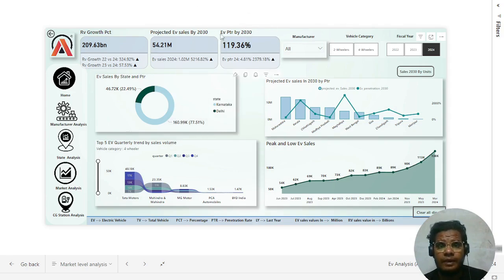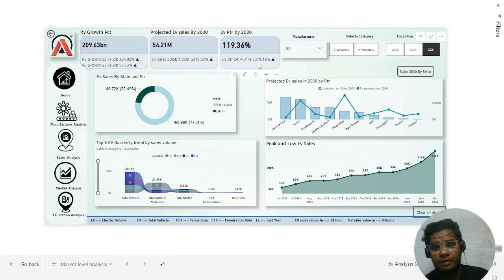See, the penetration rate by 2030 is also increased by 2379.18. Nowadays we are using vehicles with the traditional internal combustion engine, the IC engine, but it may create some disturbance to our nature as well as to humans. That's why EV dominance is very important now, and we are responsible for our nation as well as the world. So the governments and most people, especially environmentally aware people, should adopt EVs very soon.